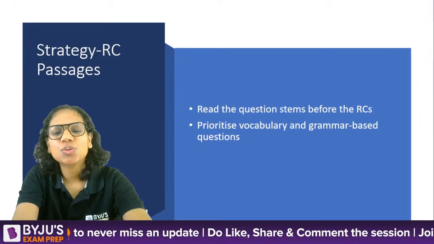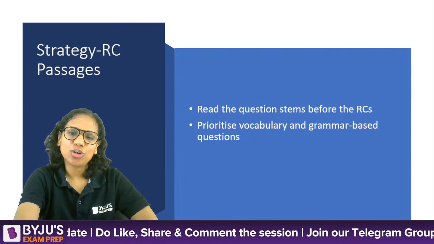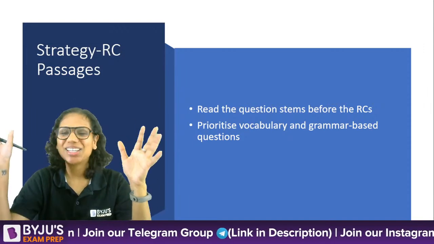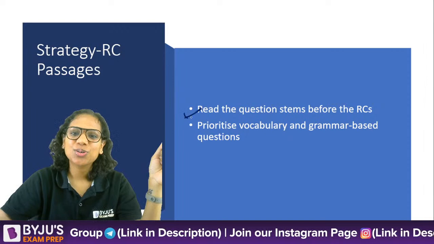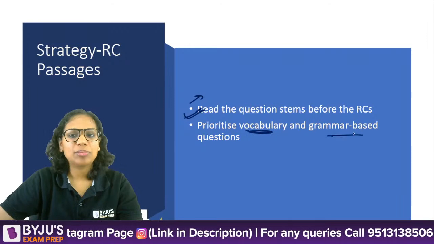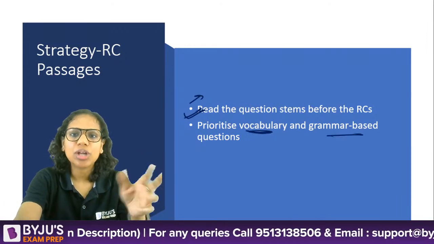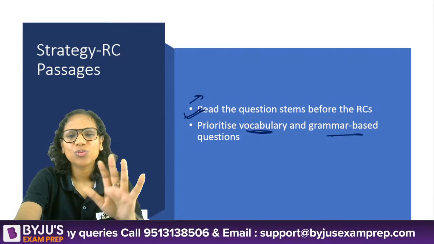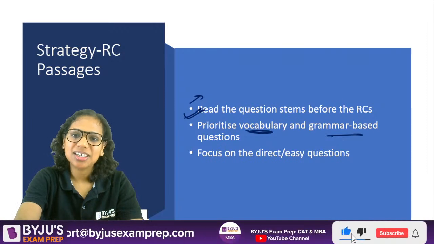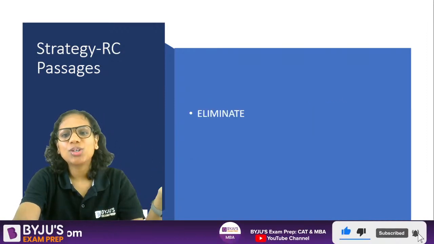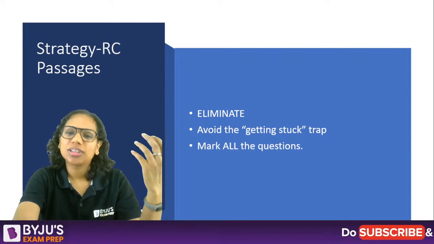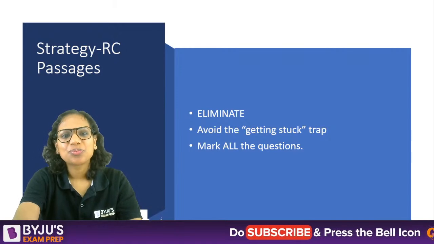So now, just a few last words on the strategy. Please read the question stems before reading the RCs, okay? In MHCET, that can help you because we identified that there were some direct questions, yes? So that can help you to prioritize your direct questions. Then do attempt vocabulary and grammar based questions. Focus on the direct easy questions, goes without saying. Yes, these are the things that I've already told you. Always eliminate, avoid the getting stuck trap, and mark all the questions. There is no negative marking, right?